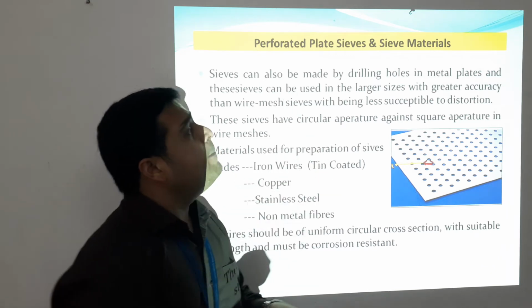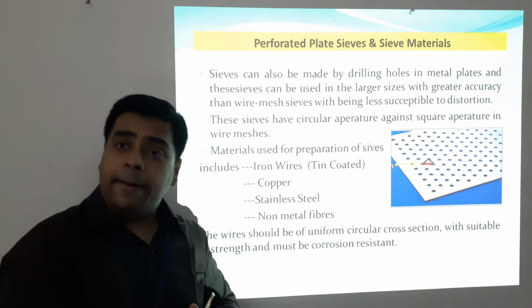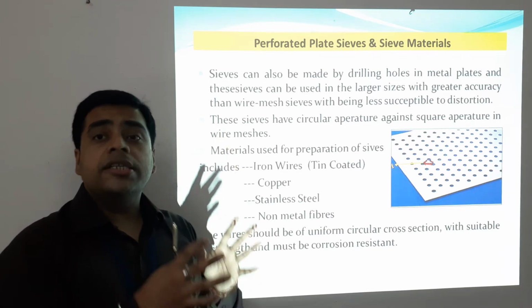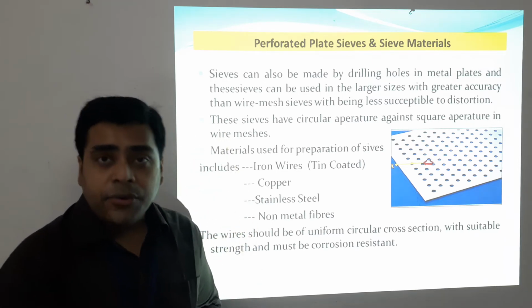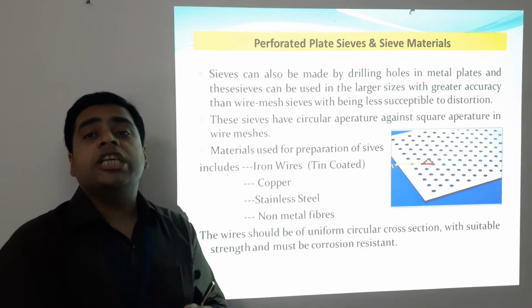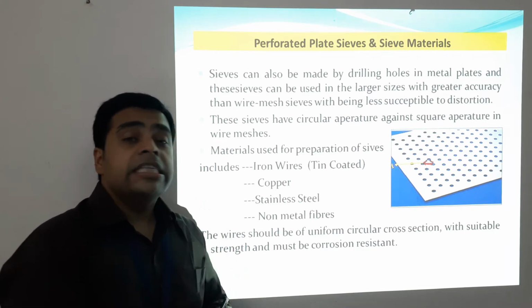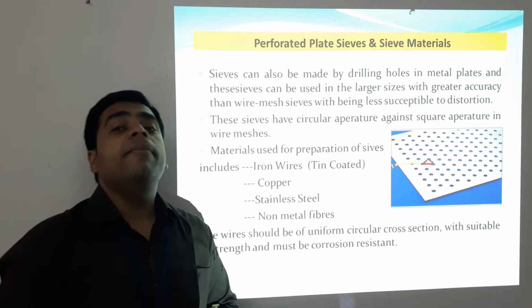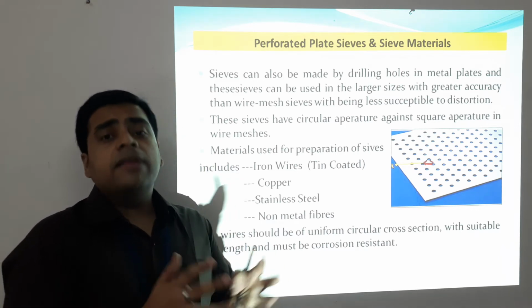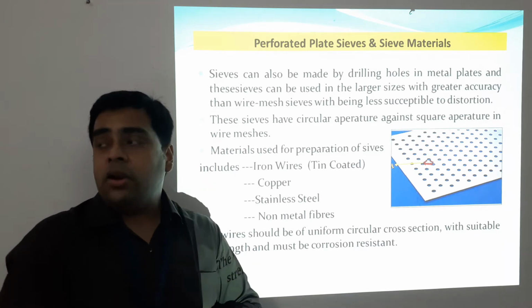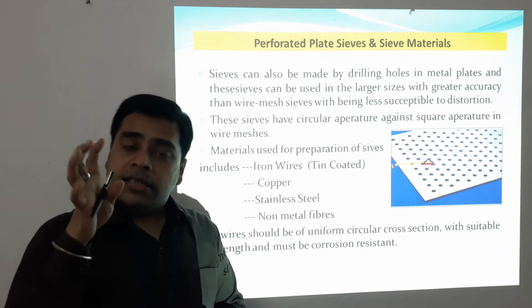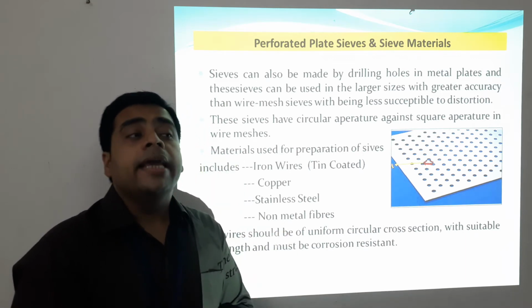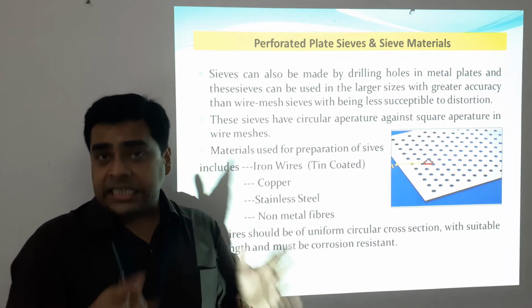Sieves can be made by drilling holes in metal plates, and these sieves can be used in larger sizes with greater accuracy than wire mesh sieves, being less susceptible to distortion. The meshes or screens, which are generally made up of wires, sometimes cannot bear that heavy load, and for that purpose these perforated plates can also be used as sieves.